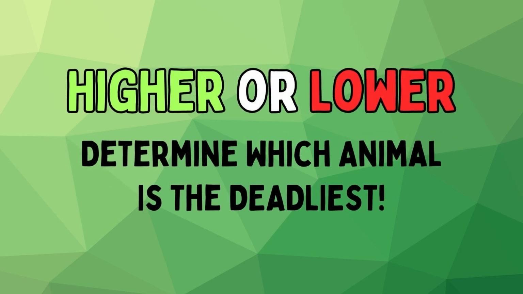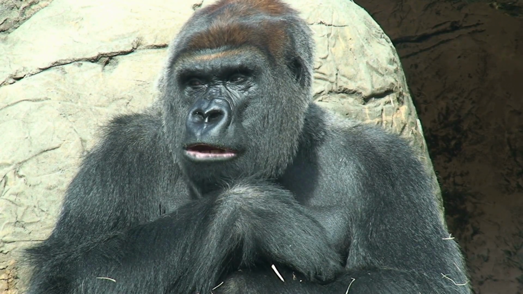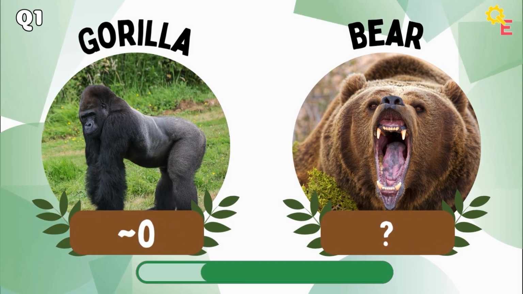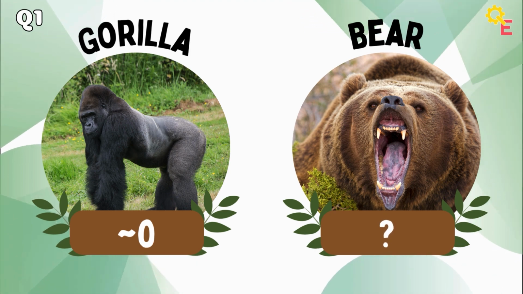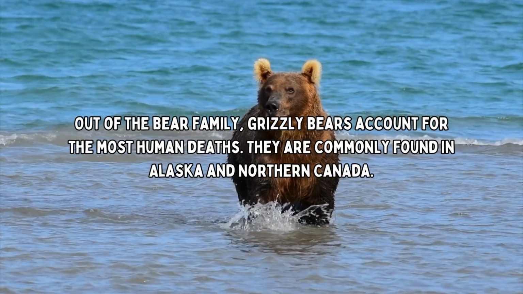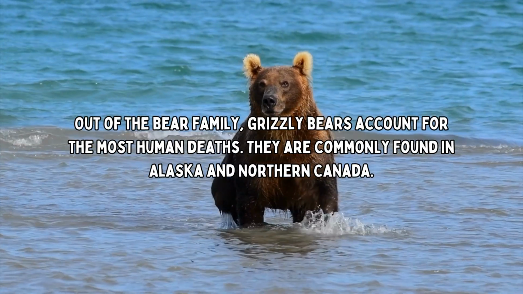Can you determine which animals are deadliest in this higher or lower quiz? Let's do this. The aim of the game is simple. Try to guess whether the animal on the right is responsible for more or less deaths than the animal on the left. For question 1, the answer is higher. Out of the bear family, grizzly bears account for the most human deaths. They are commonly found in Alaska and northern Canada.